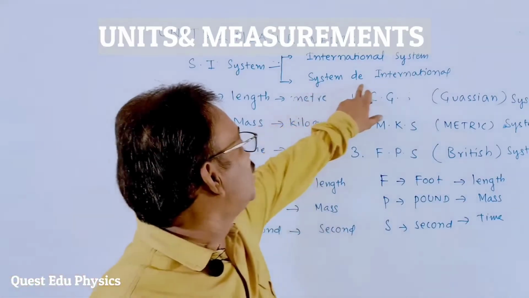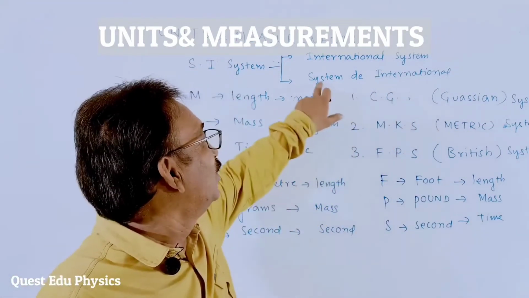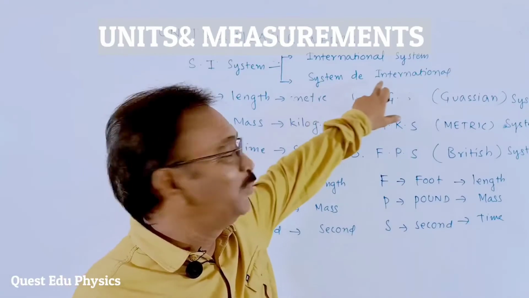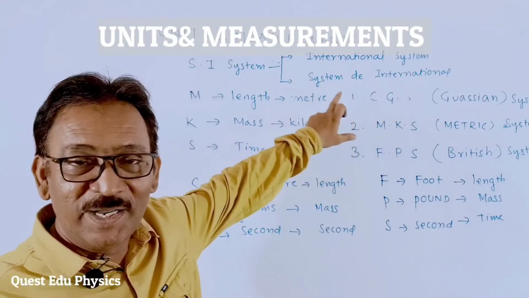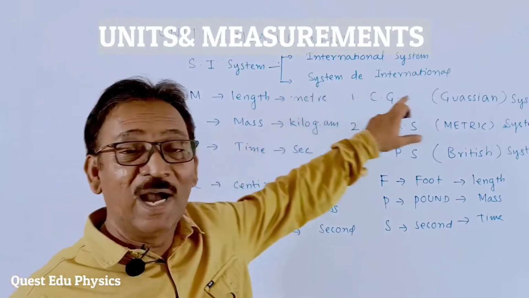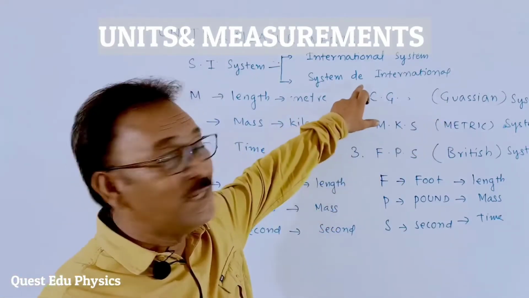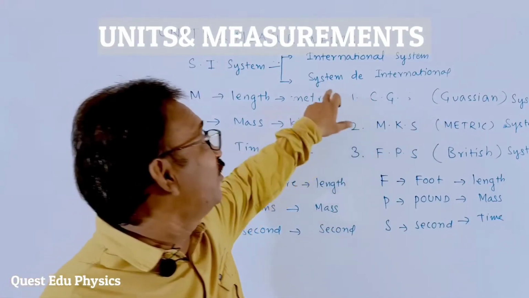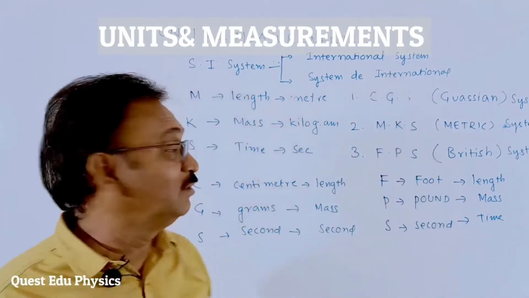Maybe this is familiar to you, isn't it? When you are studying history, maybe you came across the name Vasco da Gama. The same thing is happening here. It is a French word, students, Système International.